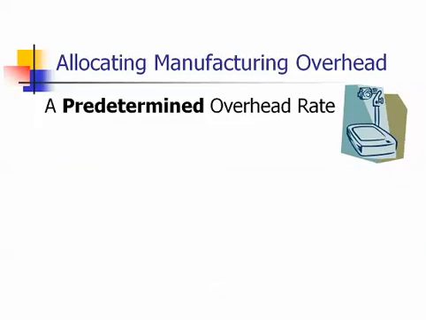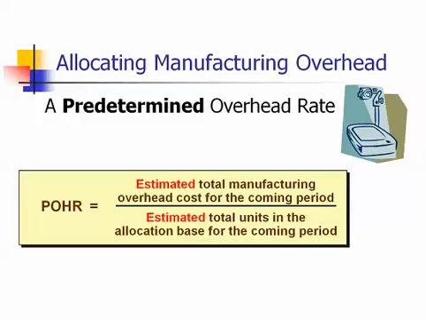However, since we are interested in setting prices, that is, bidding on new jobs, and preparing interim financial statements, we must allocate overhead on the basis of a predetermined overhead rate rather than an actual overhead rate. Our predetermined overhead rate is based on estimated total overhead cost and an estimated level of activity.